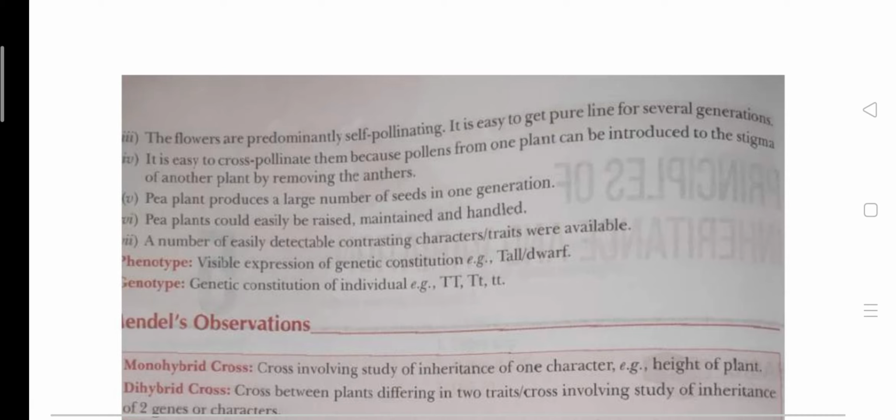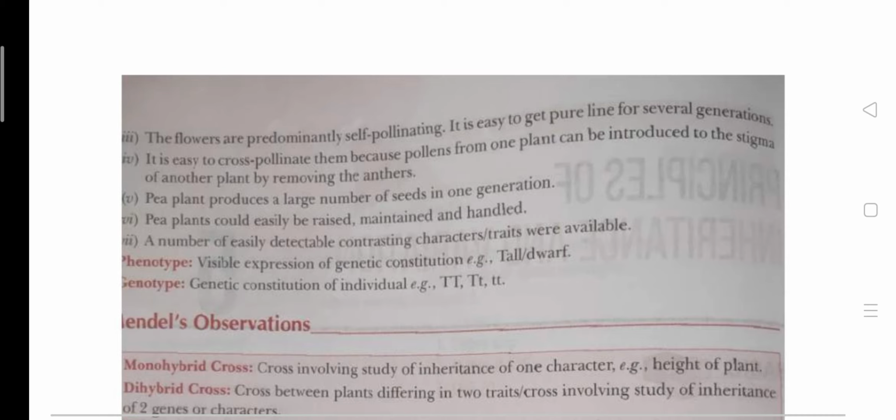You may have a doubt about what pure lines are. I will explain these terms, like pure lines, in the next video when we do the cross for the Mendel traits.